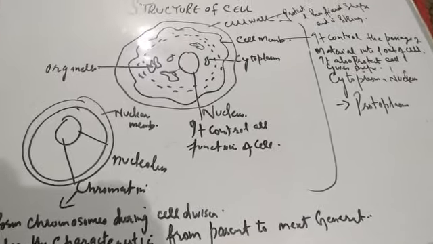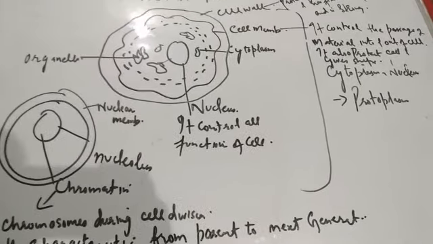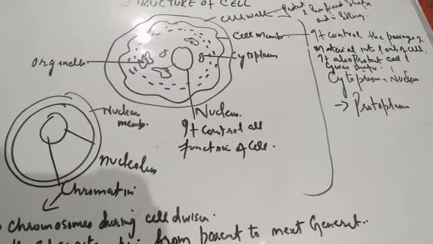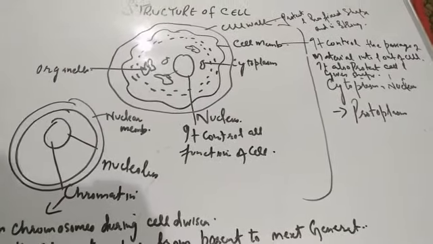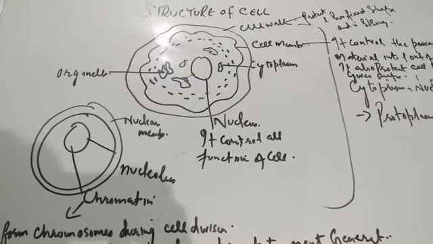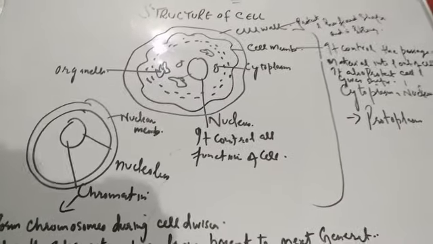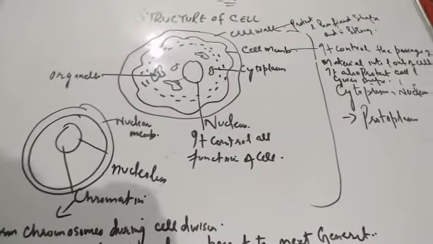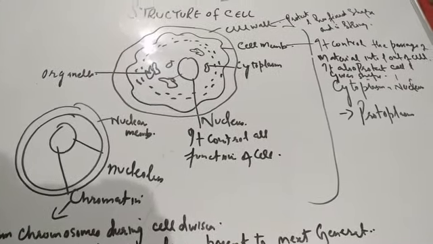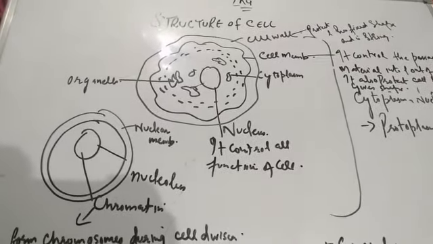Next is the cytoplasm. Cytoplasm is a jelly-like substance present inside the cell, and in the cytoplasm there are many organelles which we have to study in detail. Example, endoplasmic reticulum, mitochondria, Golgi apparatus, ribosomes, etc. We have to study all the functions in detail. Here I have to only tell the structure of the cell.